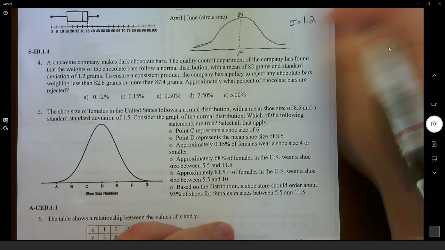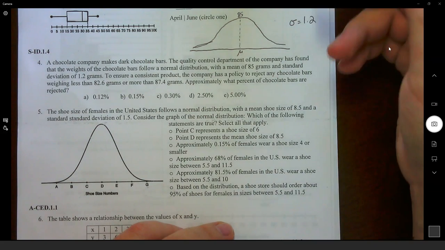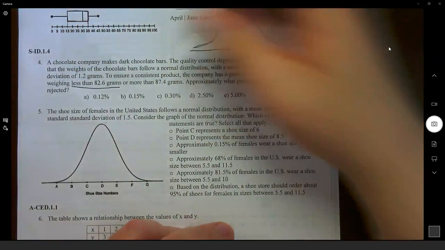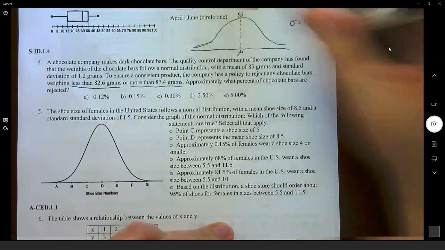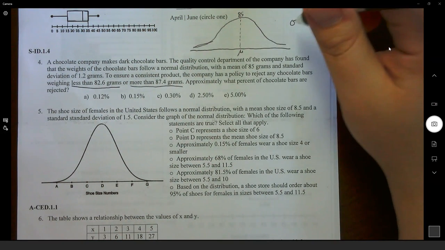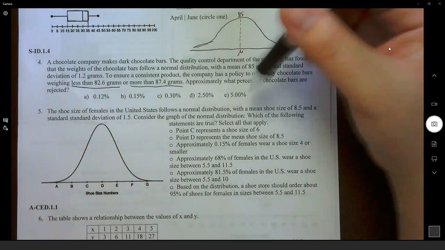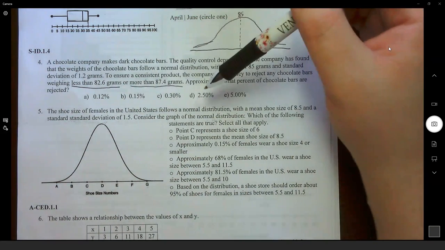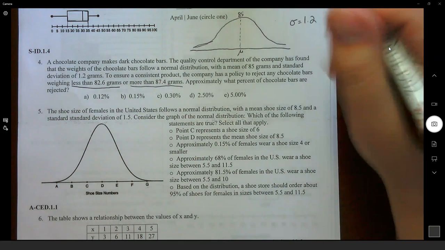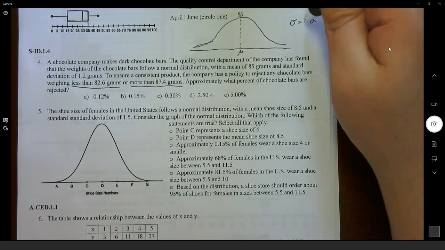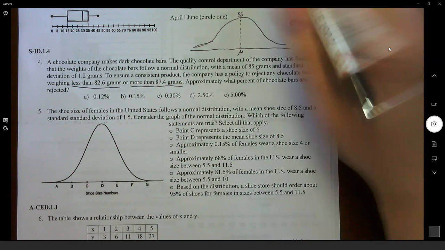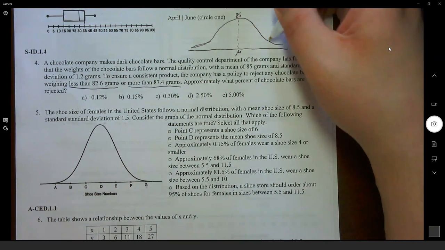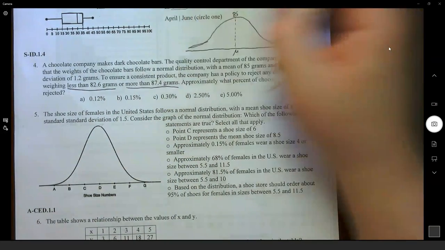Okay. To ensure a consistent product, the company has a policy rejecting any chocolate bars less than 82.6 grams or more than 87.4 grams. And so the question is asking what percent of chocolate bars are rejected. So what percent of the chocolate bars are less than 82.6 grams or more than 87.4 grams? To find that out, we have to use our standard deviation, and we have to go out each standard deviation until we get to these 2 points.